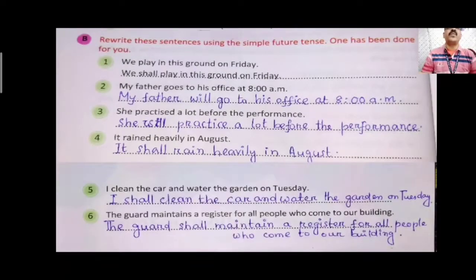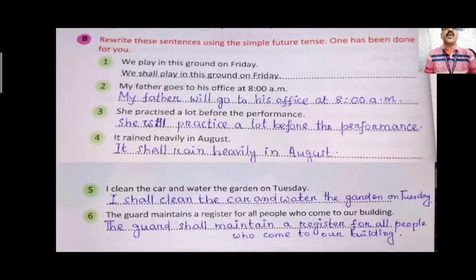Now part B, rewrite the sentence using the simple future tense. Question number 1, we play in the ground on Friday. When we write it in the future tense, we have to write we shall play in the ground on Friday. Shall play. Question number 2, my father goes to his office at 8 a.m. Future tense will be my father will go to his office at 8 a.m.